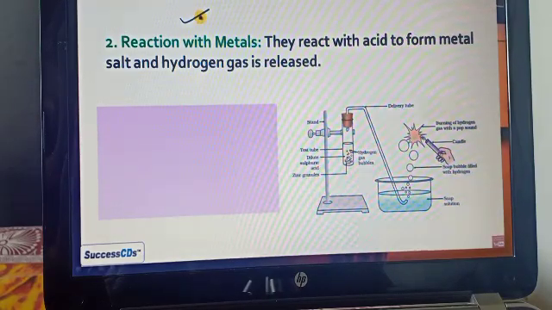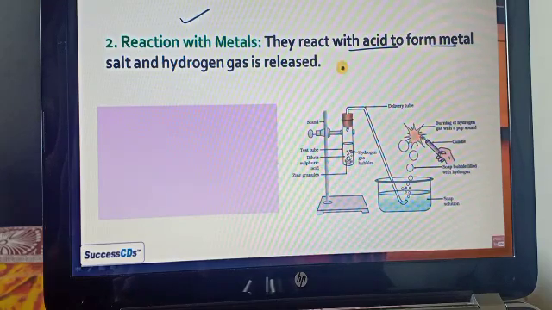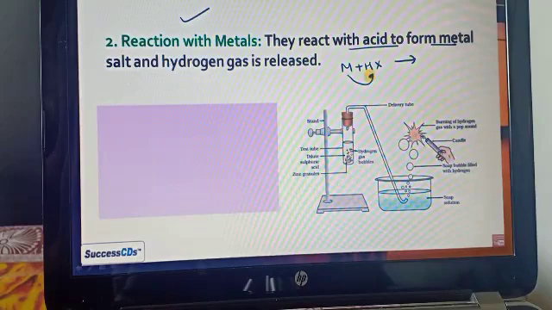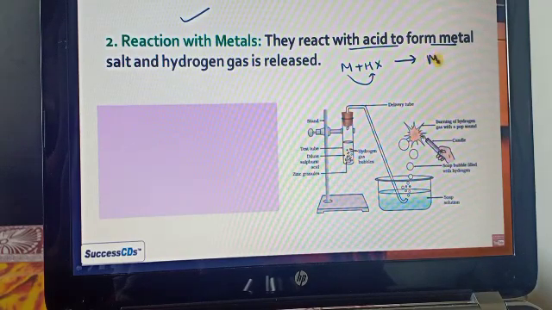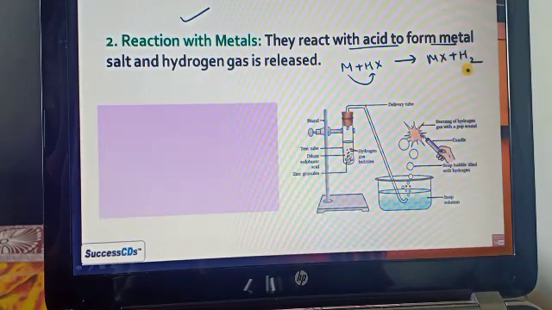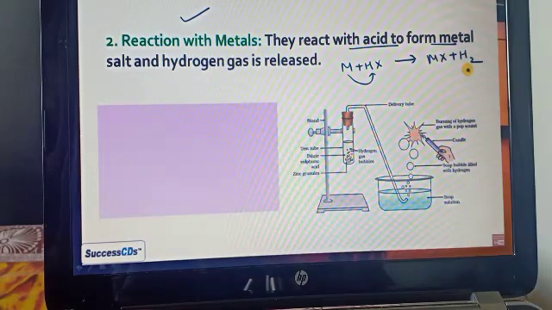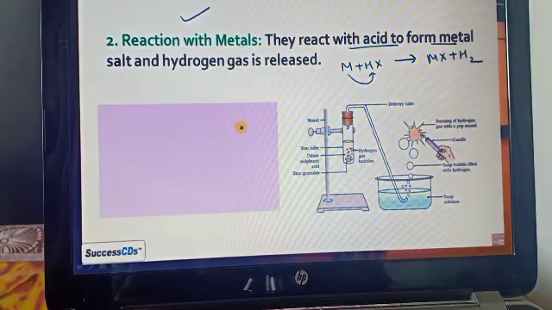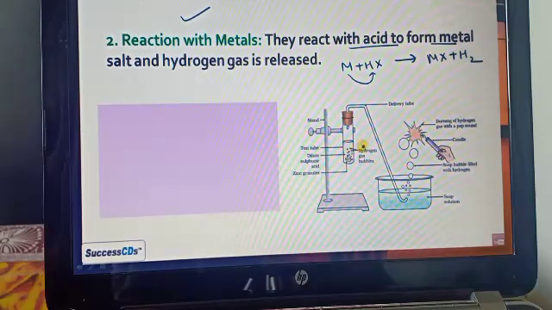That is the second property, reaction with the metals. When a metal reacts with an acid, the metal displaces the hydrogen from the acid. So it forms the metal salt and hydrogen gas is released. We will easily understand this by an activity.